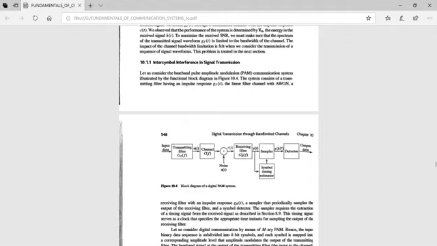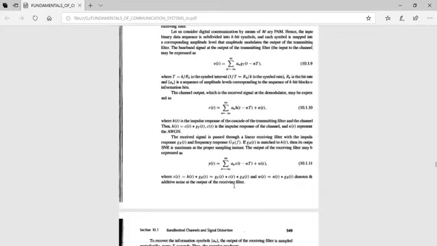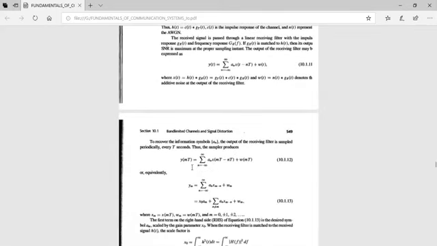Here you can also take it as y of mT, it doesn't matter. And this, as I told you earlier, is the symbol timing estimator. This obtains the timing signal from the output of the receiving filter, and this timing signal is used as a clock to the sampler to perform the sampling periodically at regular intervals. So the output of the sampler is y of mT, which is nothing but the sum of a_n x of mT minus nT plus w of mT.